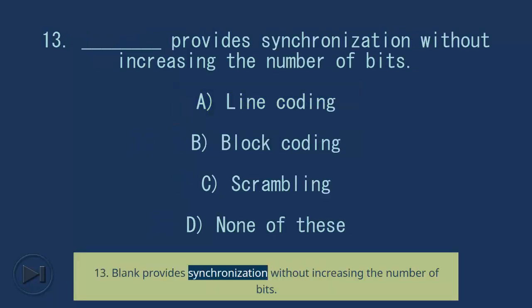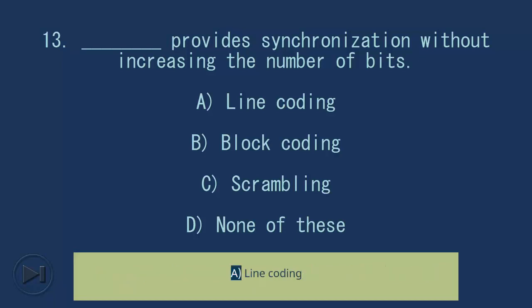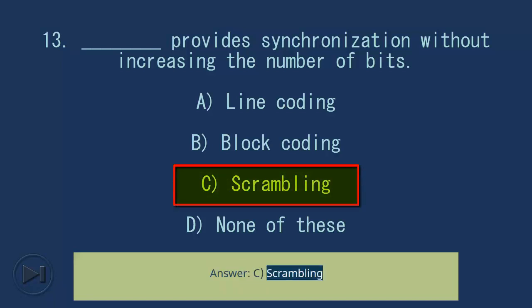13. Blank provides synchronization without increasing the number of bits. A. Line coding. B. Block coding. C. Scrambling. D. None of these. Answer, C. Scrambling.